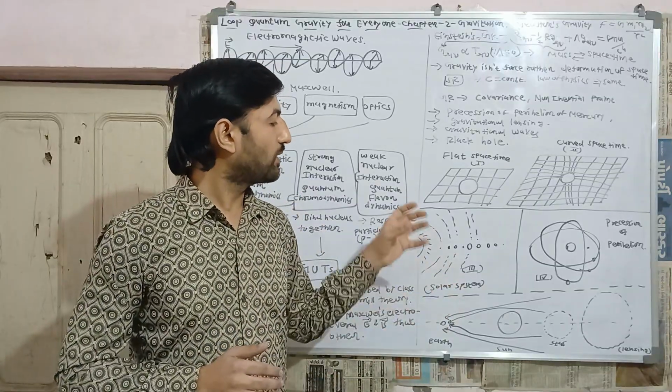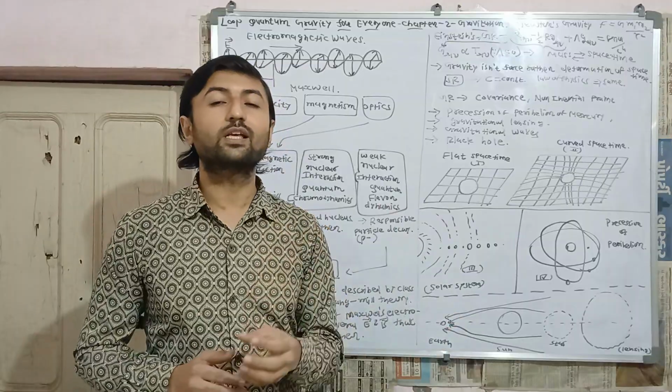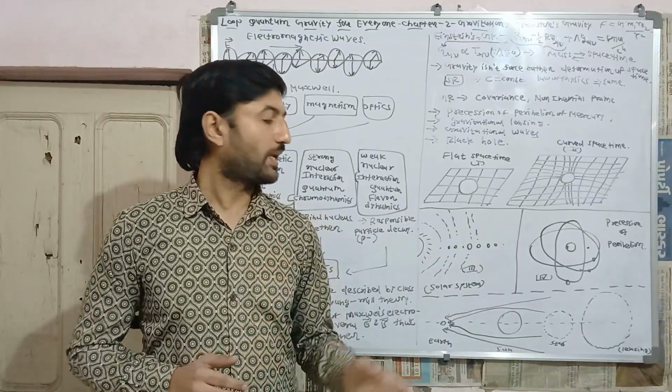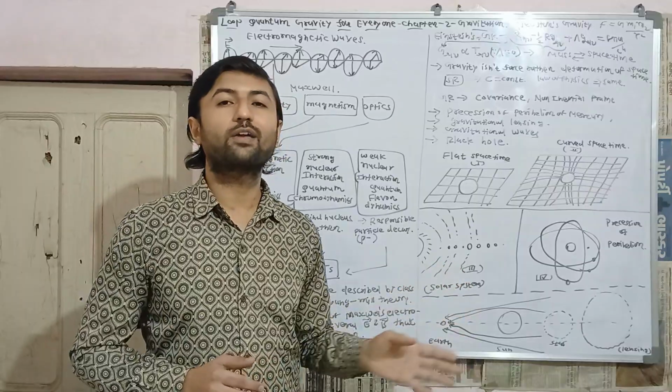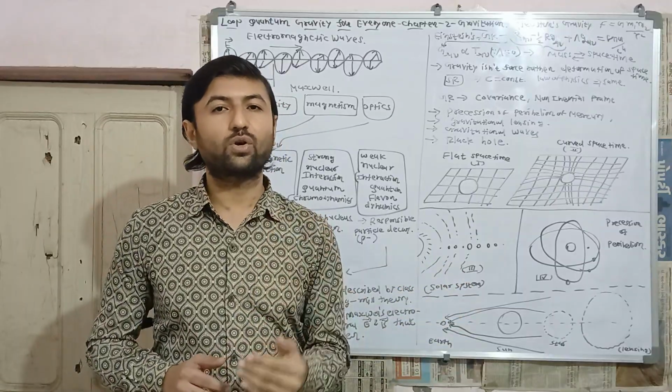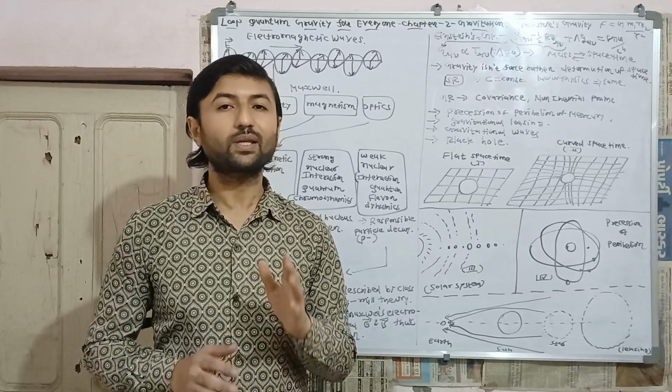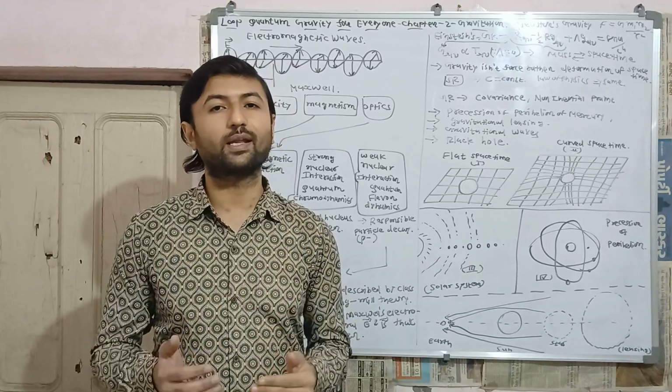So this was another successful proof of general theory of relativity, and it was observed by the famous British astronomer Arthur Eddington during a solar eclipse.